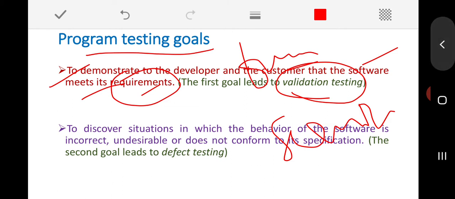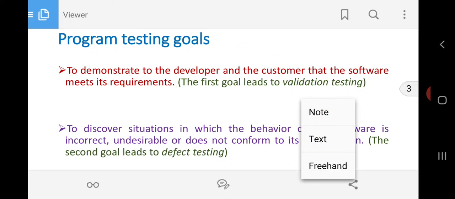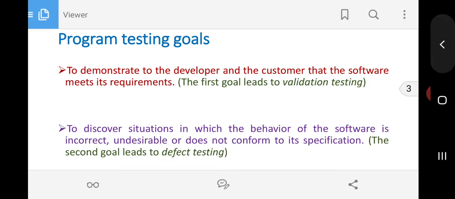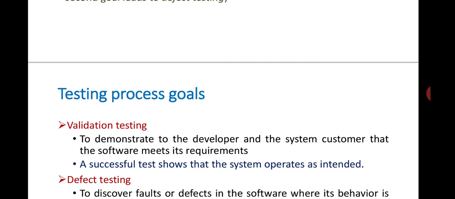Then the second goal is to discover the situations in which the behavior of the software is incorrect, or sometimes undesirable, or sometimes does not conform to its specification. This second goal leads to defect testing. Here our concentration is on identifying the defects, faults or errors which may be present in my software. So that is the second goal. These are the two important goals of software testing or validation.